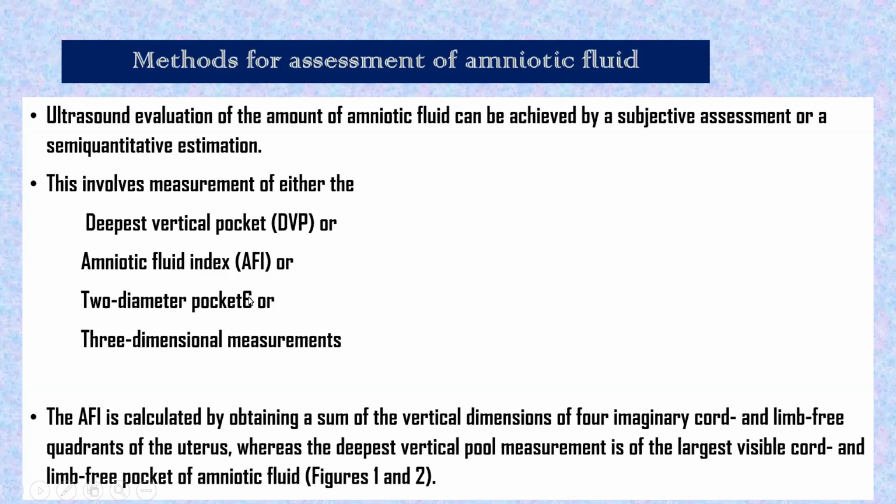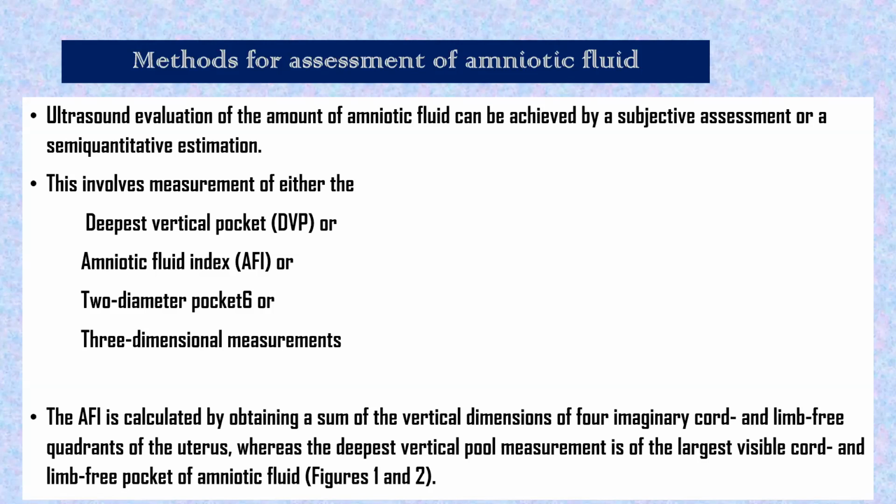Sorry, this 6 is just the number, nothing related to that line. So these all are the criteria for how we measure. Now let us see the details of it.